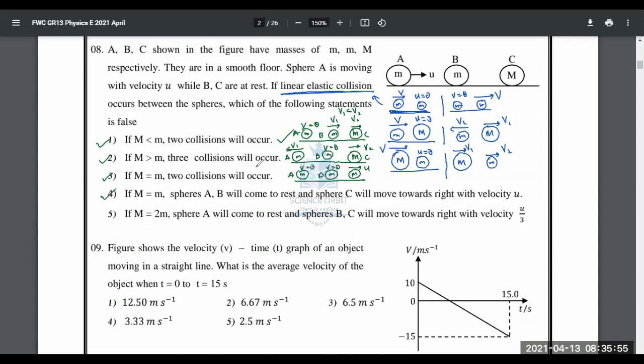Why is that? If capital M is equal to 2M, sphere A will come to rest and spheres B and C will move towards the right with velocity U by 3. That's wrong. They're talking about this situation, but capital M is bigger in this situation. So they won't be moving to the right. That's anyway wrong. So the answer is definitely the fifth one.